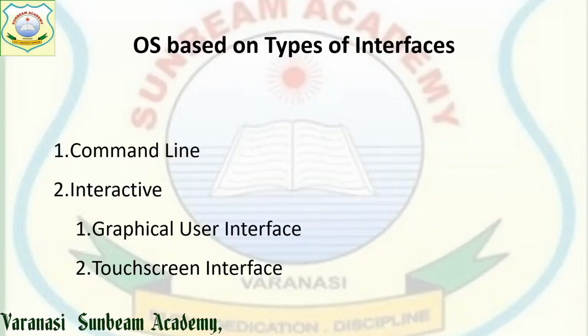Now students, we will see operating systems based on type of interfaces. Interface means how it is going to communicate with the user and the hardware. As per that communication, we will see the operating system. It has been categorized into two. One is command line and the second is interactive. First we will see the command line operating system or interface.